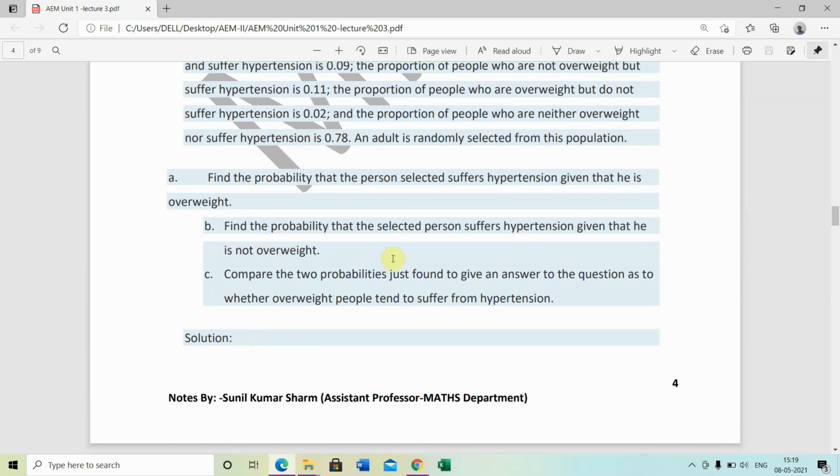Find the probability that the selected person suffers hypertension given that he is not overweight. Compare the two probabilities just found to give an answer to the question as to whether overweight people tend to suffer from hypertension.